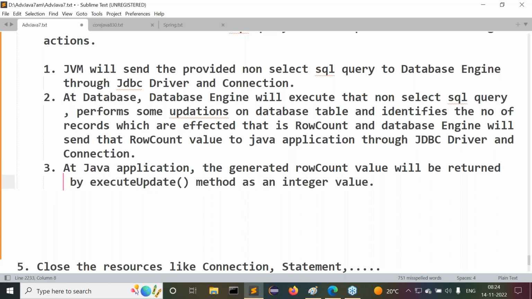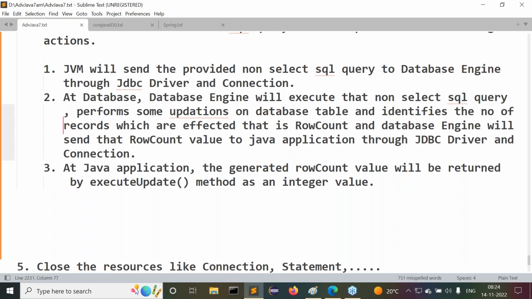Whatever row count value is generated at the database side, the total row count value will be returned by the execute update method as an integer value. All of you are getting my points? This is exactly the execute update method execution. Okay, fine.